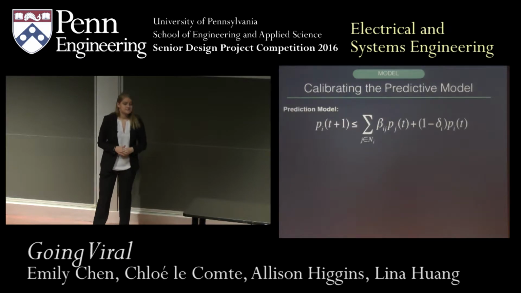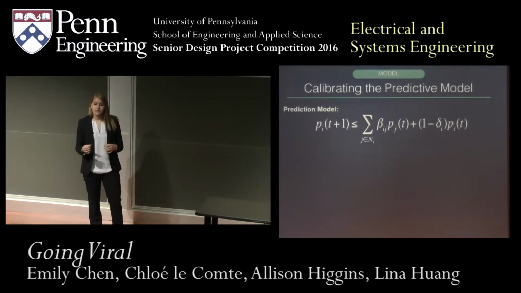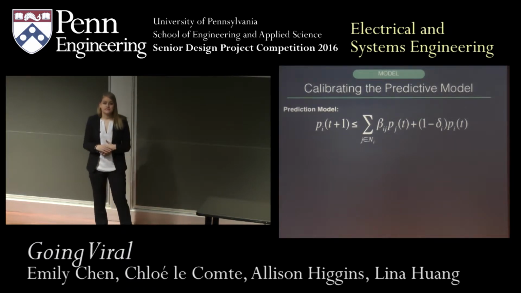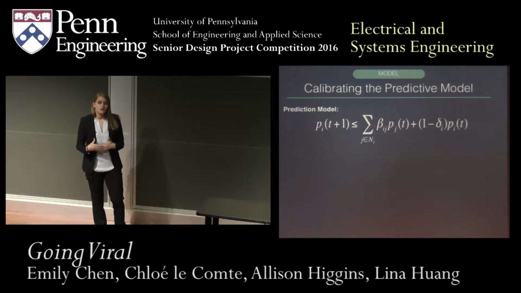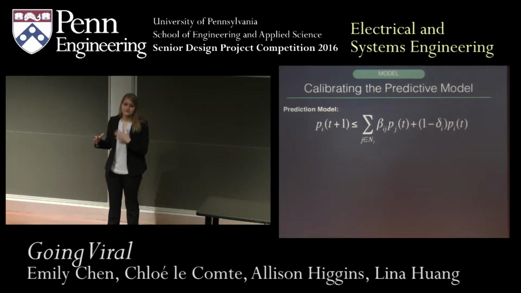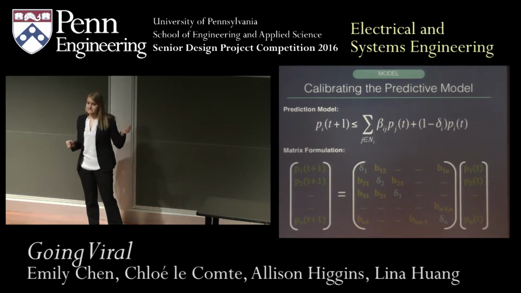So next, in order to be able to solve the ultimate resource allocation problem, we first needed to calibrate all of these different parameters in our model. The equation you see here represents how we predict the proportion of population infected at each future time step based on previous data. So in an ideal case, if our model were entirely accurate, and we were assuming that we're allocating $0 in additional resources, we wouldn't be improving the recovery rates at all. And that would mean that this predictive equation should return exactly the same data that we have in our original data set from Google Flu Trends. So to calculate the different parameter values that would make this the case, we first converted this equation into the matrix format that you see here.